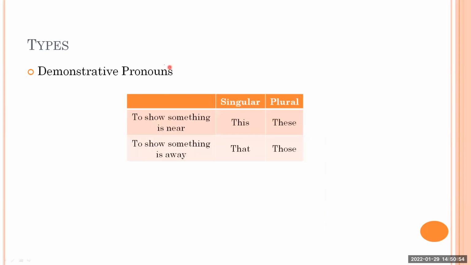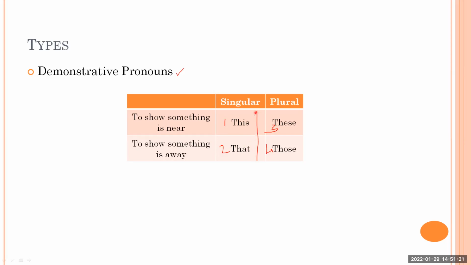The next is demonstrative pronouns. So demonstrative means what? They are used to demonstrate. Demonstrate means to show. Okay. So let's try to see. There are four demonstrative pronouns. Which are these four? This, that, these, those. These four pronouns are called demonstrative. Out of these four pronouns, this and that, they are singular.